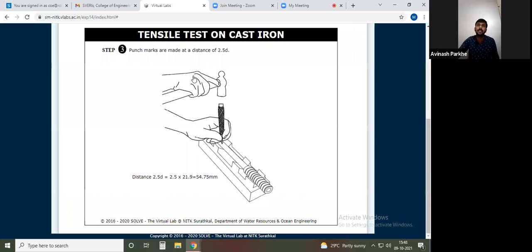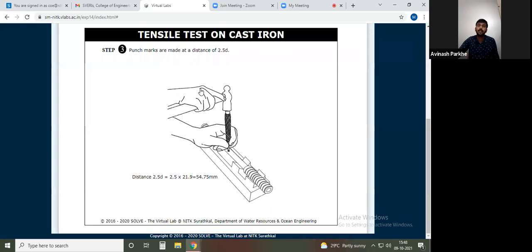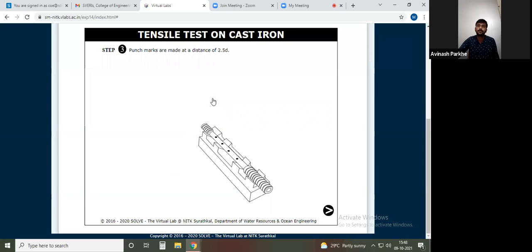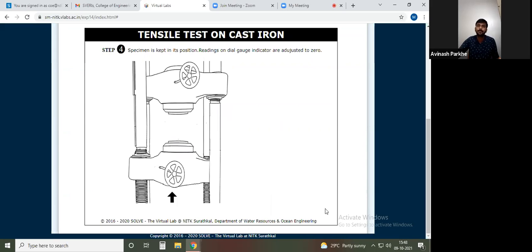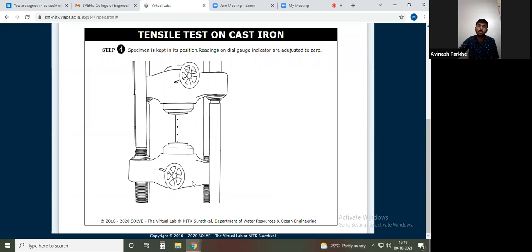So the first mark is there, then second, then third, fourth. The 4 punches are there as per the length. Now rotate the wheel, the bottom wheel we have to rotate because we have to adjust the specimen there. So I will take this particular specimen here and drag it here. Again rotate the wheel, so it should be properly fitted in the two jaws.